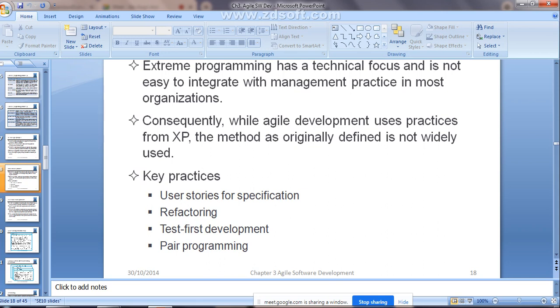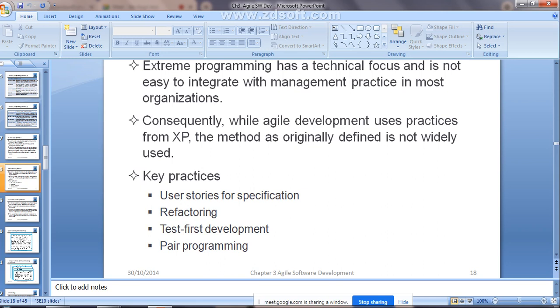The stories are used to indicate the user specification or the customer specification. Refactoring indicates improving the code, and it will be done continuously by the developers. Test first development indicates what? The name itself indicates it: before implementation of the functionality, you are going to do the testing.